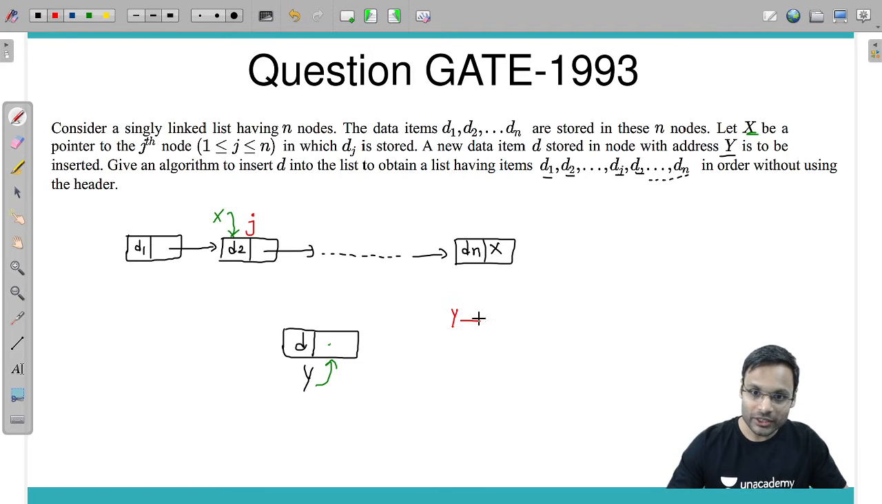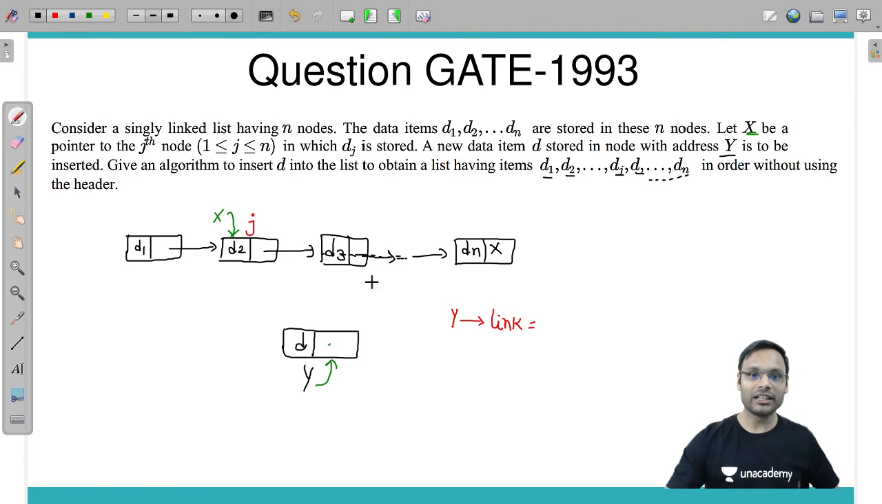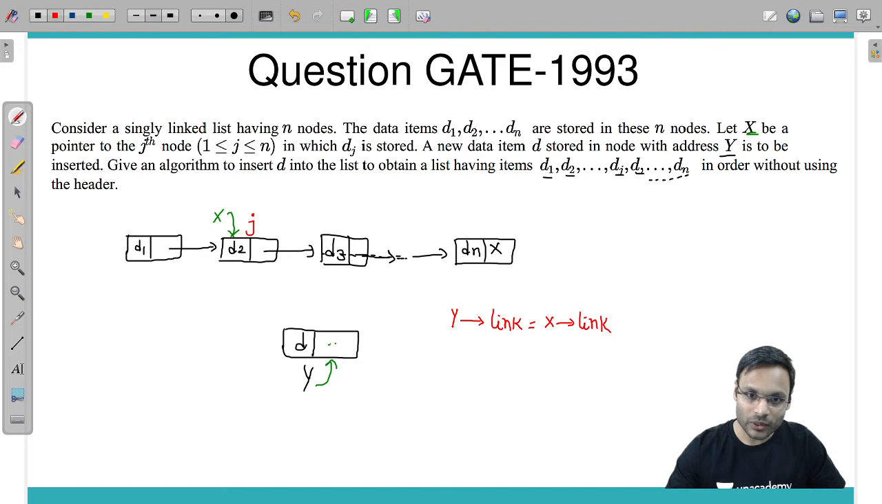The node pointed by this y pointer, its link part, the next part, I'll have to update. If suppose after this node will be inserted, after this node which node comes? The node with data item d3 comes, and how can I get the address of this node? By x's link. So y link is equal to x link. Got it? Is that clear? So x link will be copied. This node's address is copied here, this link updated.